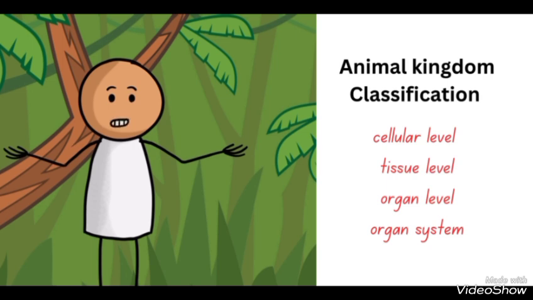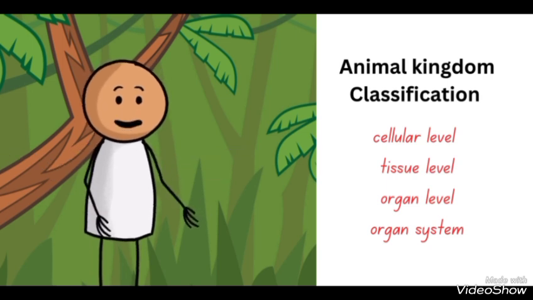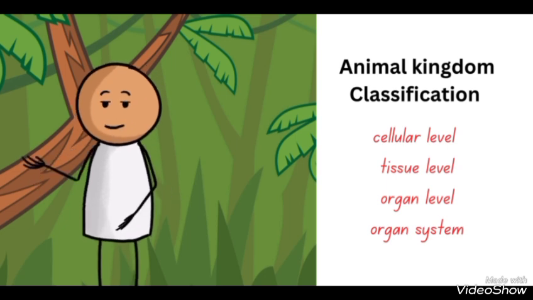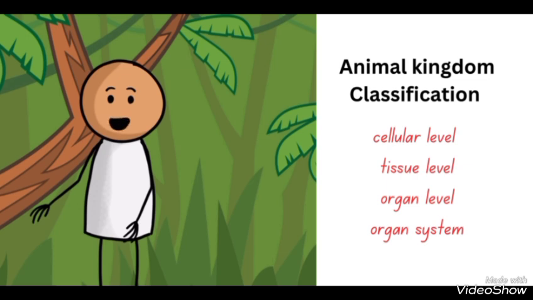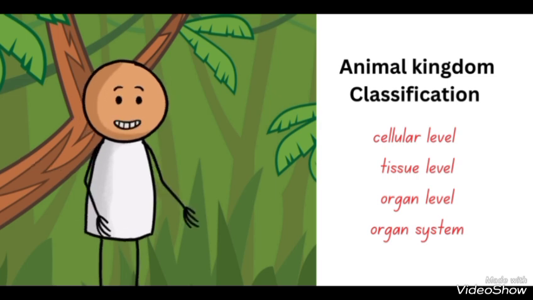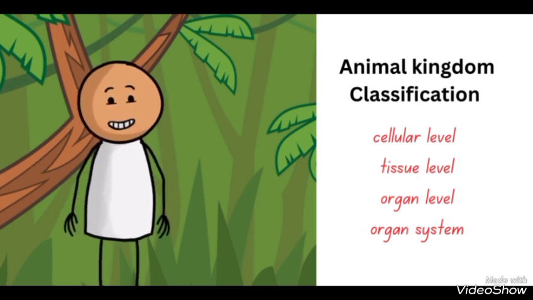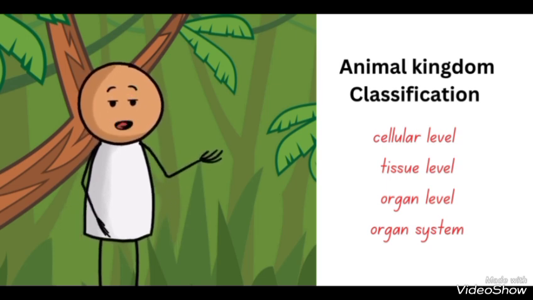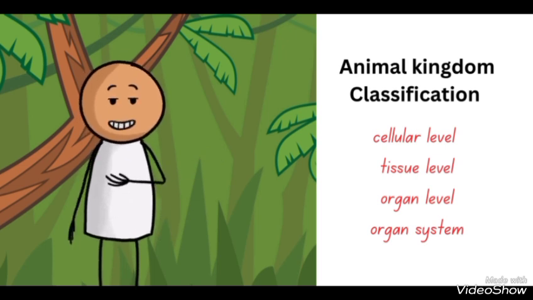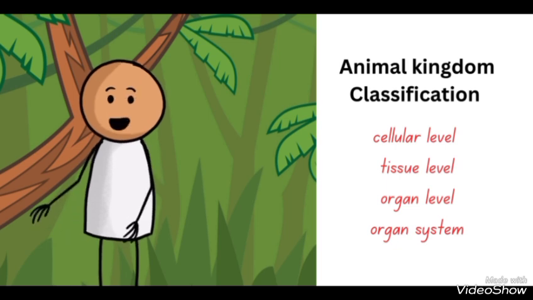The second level of organization is the tissue level, which we see in the next two phyla, Coelenterata and Ctenophora. Coelenterates and ctenophores are made up of cells grouped together to form special function and structure. That means they have the tissue level of organization. The third is the organ level of organization, which we see in the Platyhelminthes, where tissues are grouped together to form a particular function, such as an organ. So Platyhelminthes have organ as their level of organization.